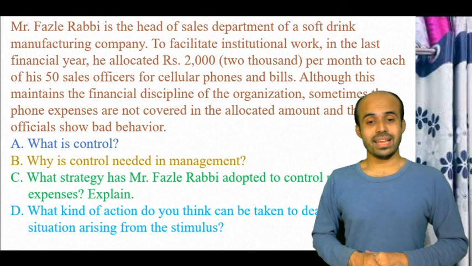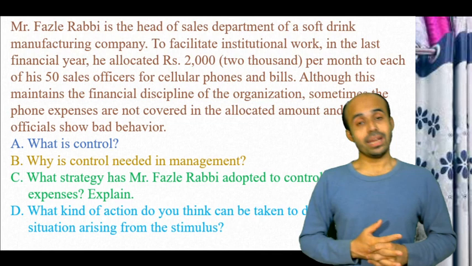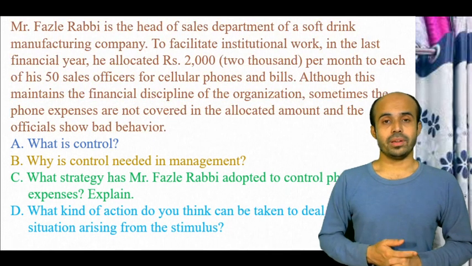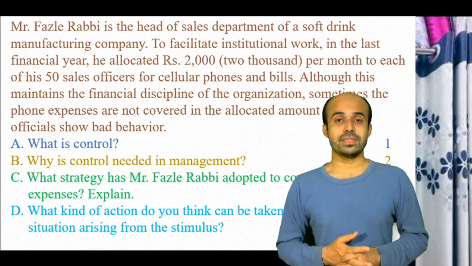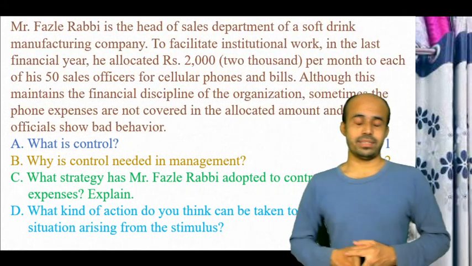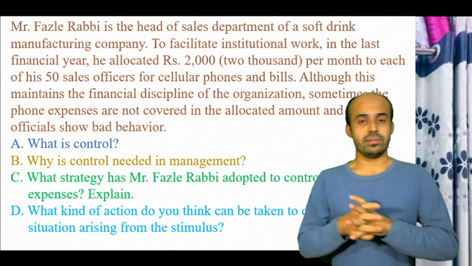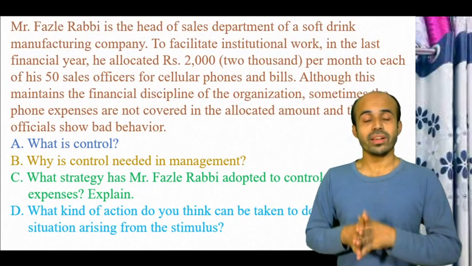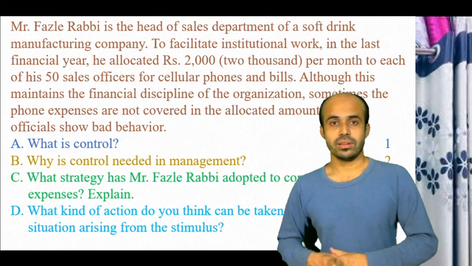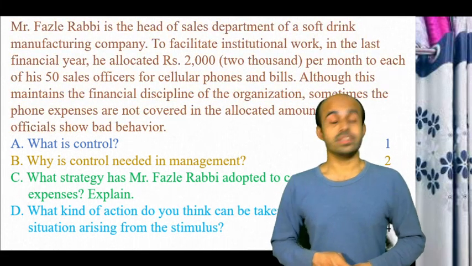So we can say that Mr. Fazlur Rabbi has adapted a budget to control the phone expenses. Now coming to the budget. What is budget? Budget is a fixed numeric figure for the future. This is budget.